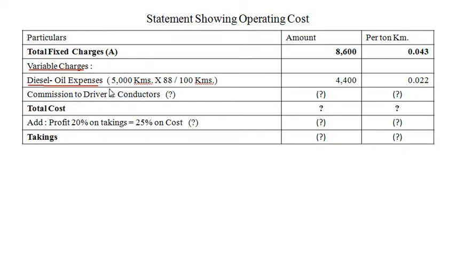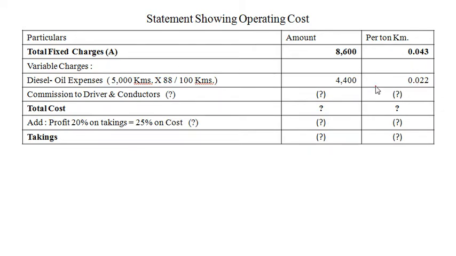Dear students, our bus runs monthly 5,000 plain kilometers, simple kilometers 5,000, and our diesel cost is rupees 88 per 100 kilometers. So our formula will be 5,000 kilometers multiply 88 rupees divide by 100 kilometers. So monthly diesel oil expense amounts to rupees 4,400, and per passenger kilometers it would be 4,400 divide by 2 lakh, it amounts to 0.022.